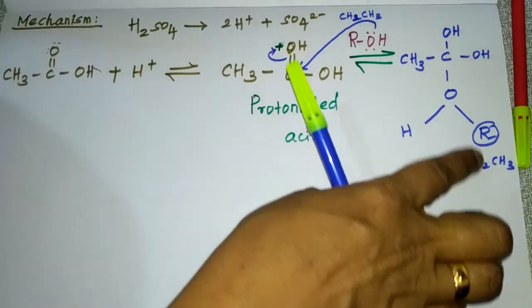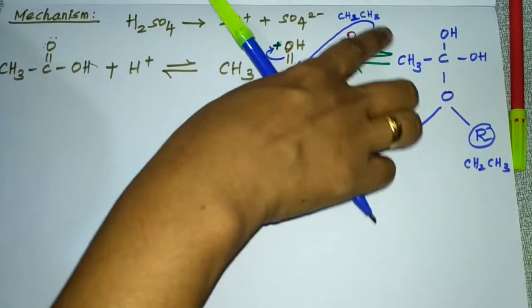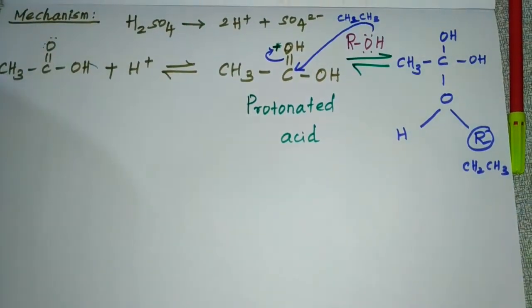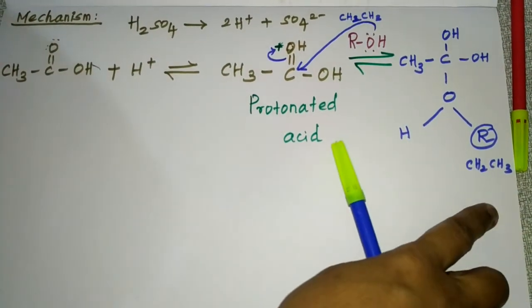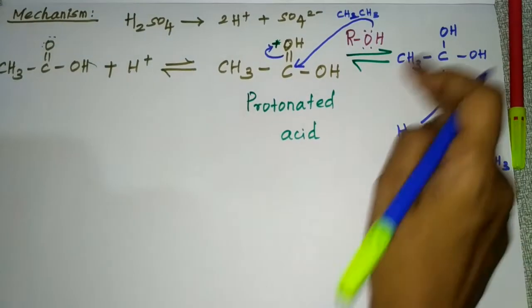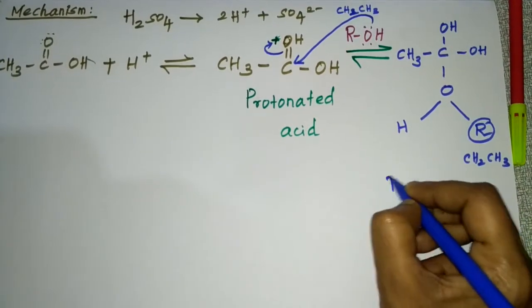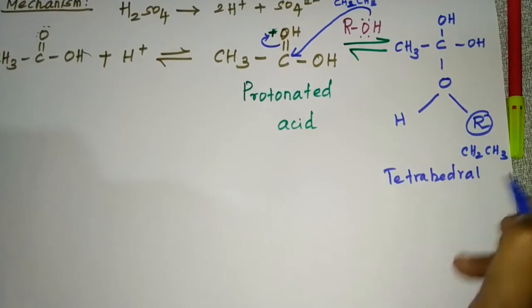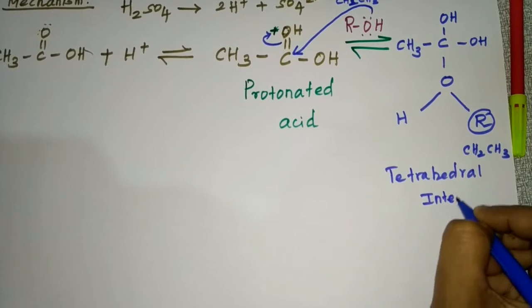Clear, students? So this O will attack this carbon, and that is what I have attached here. And after this what happens? See this one, it is like a tetrahedral, right? So this is called the tetrahedral intermediate.